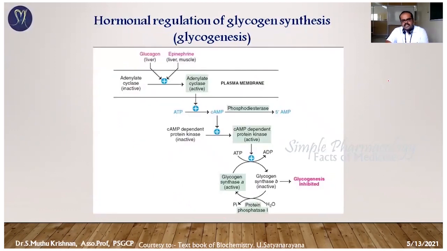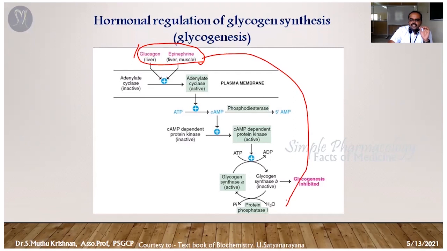That's the first one. The second one is hormonal regulation. We have already seen the hormonal factors. They act as regulators of glycogen synthesis. Glucocorticoids, glucagon, and insulin regulate the glycogenesis and glycogenolysis processes. What's happening exactly? We can see here glucagon and epinephrine, that means adrenaline. These two are going to increase the glucose level. That's the end point. Just imagine, glucagon is going to increase the blood glucose level.